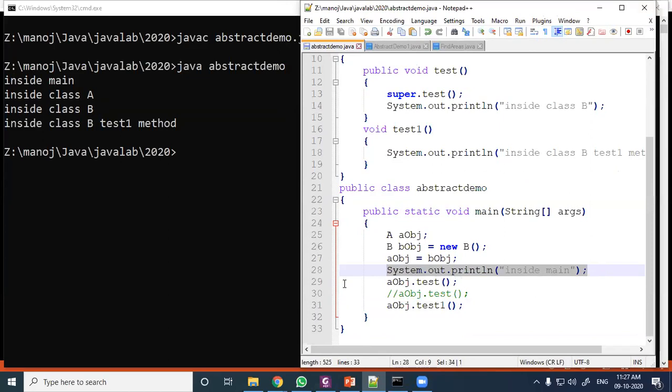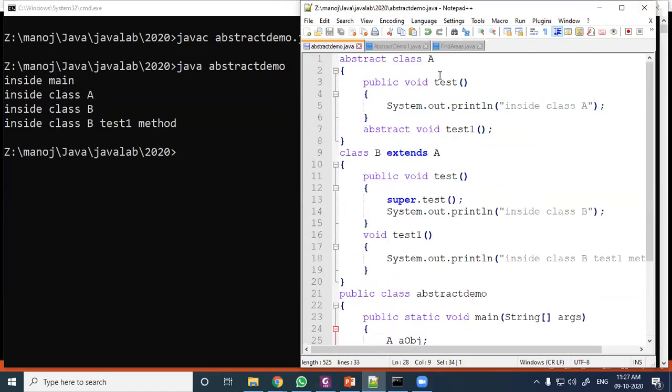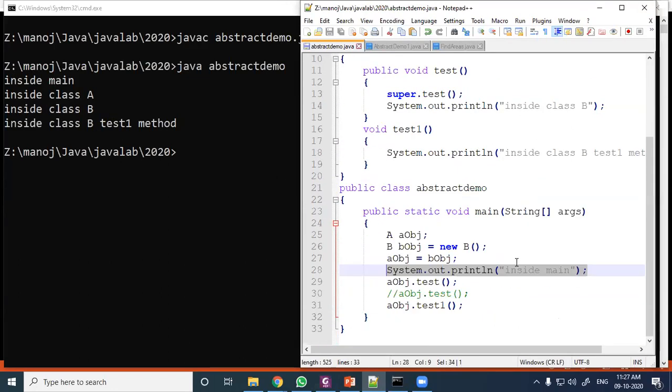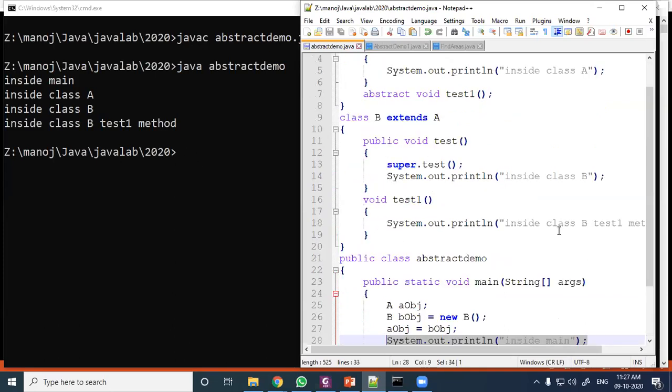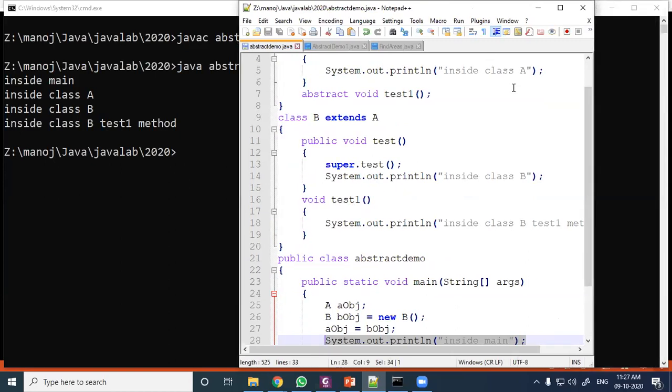Now the execution pointer goes to super.test, which is inside class A. Then immediately after executing this, it returns back to the calling location inside class B. After that, AOBJ.test one is written inside the class B test one method. So this is the output.